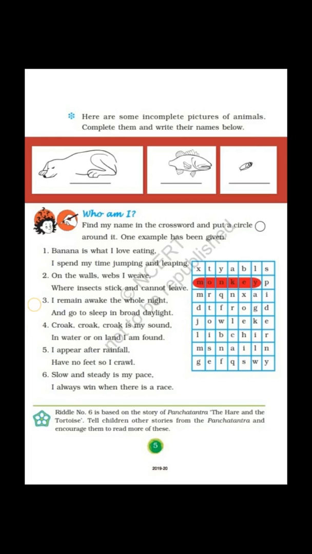Slow and steady is my pace. I always win when there is a race. The answer is tortoise. You all know the story of the tortoise and the rabbit. The tortoise won the race at the end of the story. So here the answer is tortoise.